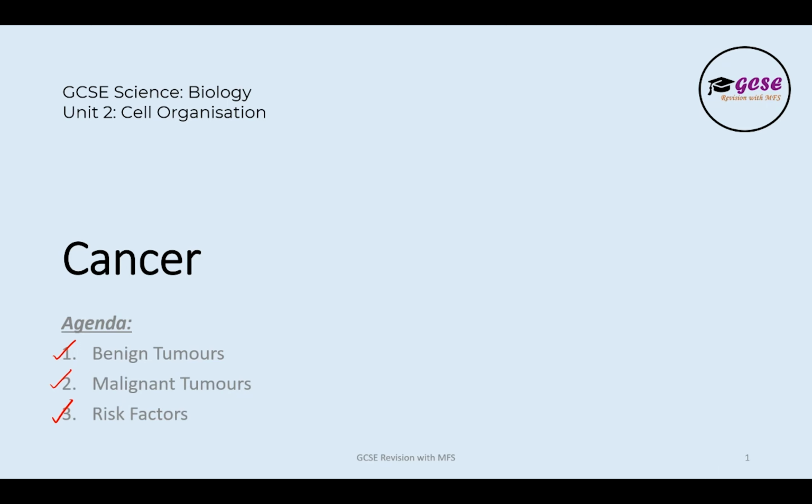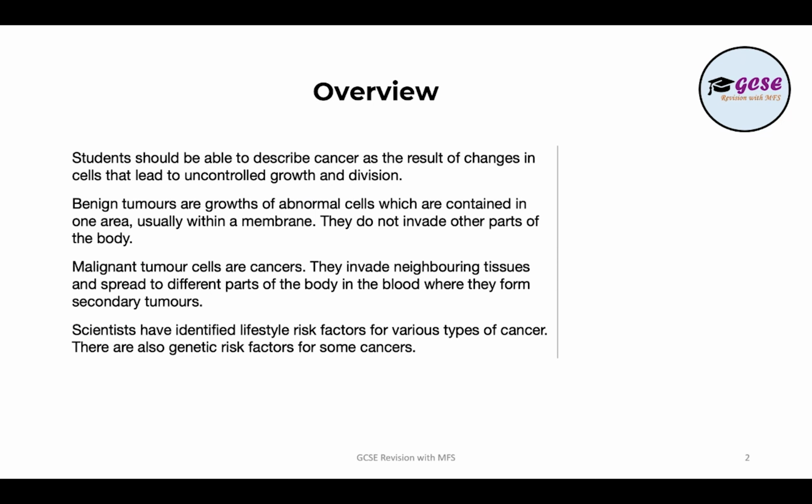Okay, so this is just an overview of what the spec actually says and what you need to know about cancer. It says students should be able to describe cancer as the result of changes in the cell that lead to uncontrolled growth and division. There are two types of cancer, one which is caused by benign tumors and one which is caused by malignant tumors. And then you need to know the risk factors of cancer.